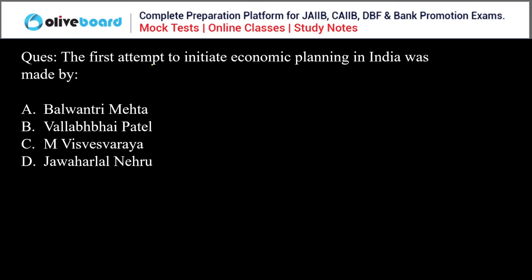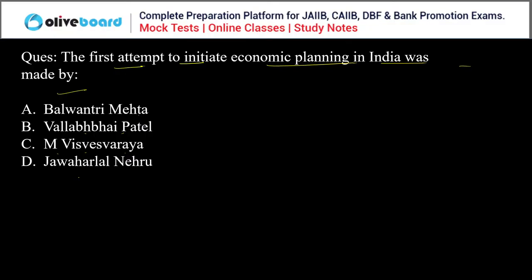Next question. The first attempt to initiate economic planning in India was made by Balwantrai Mehta, Vallabhbhai Patel, M. Visvesvaraya, or Jawaharlal Nehru.